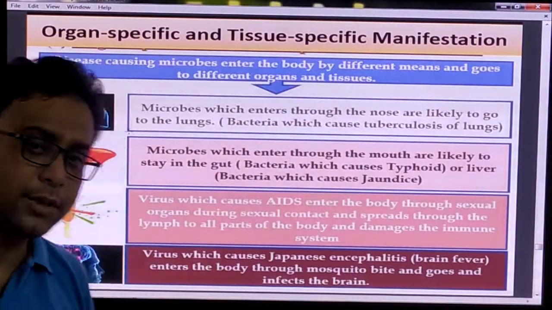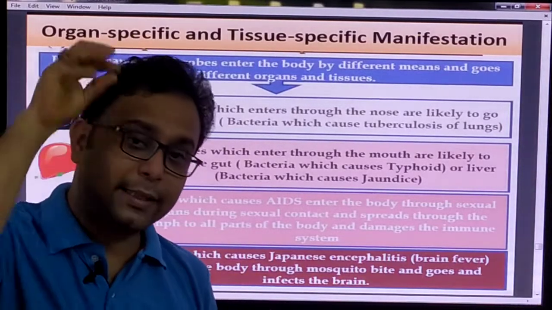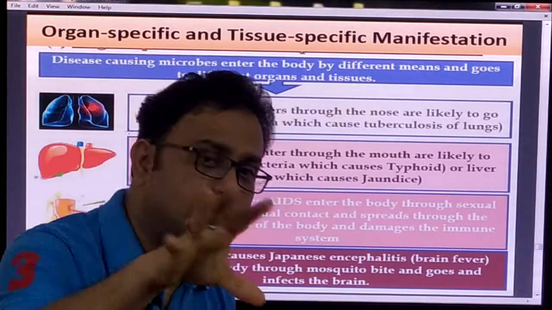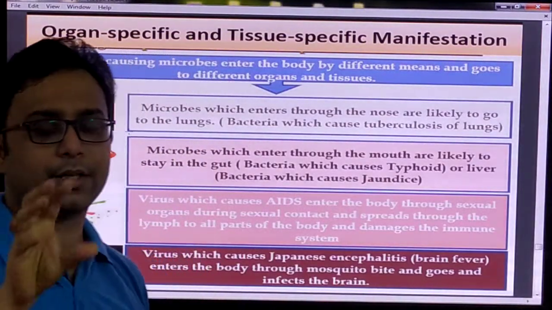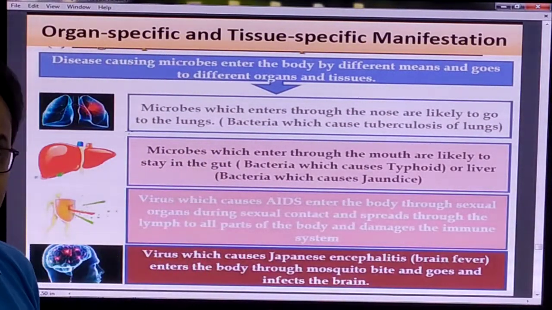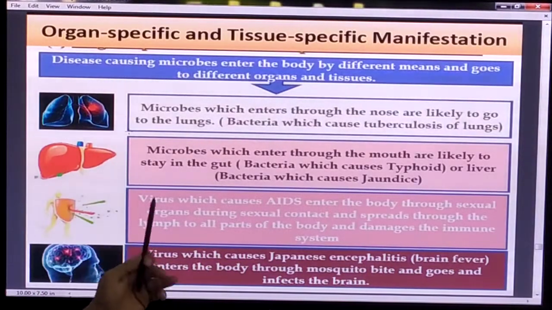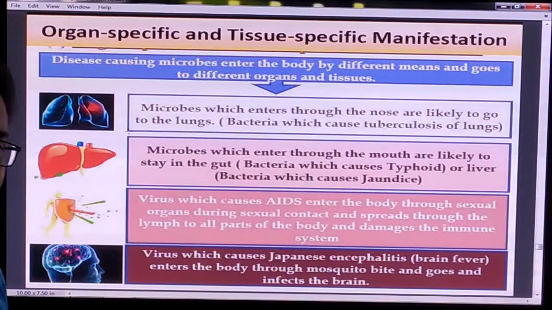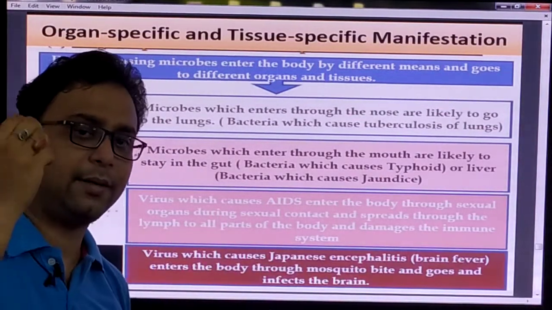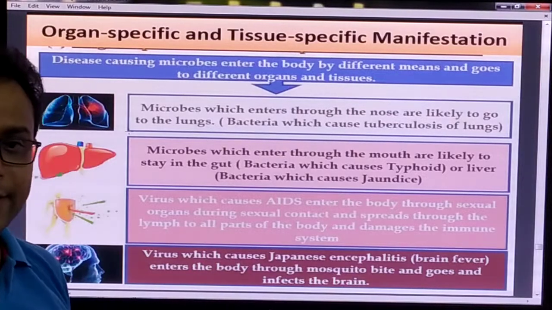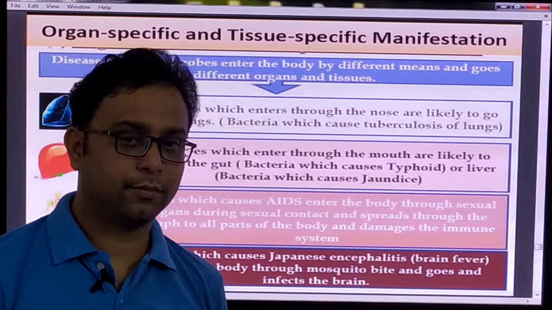Like the tuberculosis bacteria, which enter through your nose and spread in your lungs. That is their origin, where the tuberculosis bacteria grow, in that particular organ. Different viruses and protozoans have their particular organs. Like the HIV virus, which kills your T lymphocytes, so your immunity becomes very weak, right?